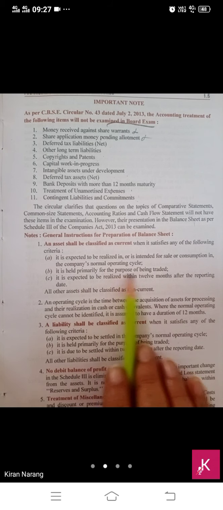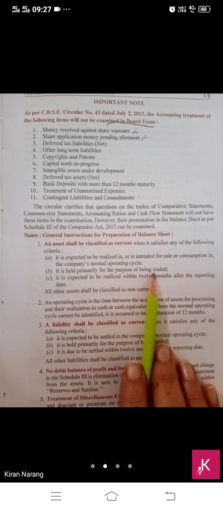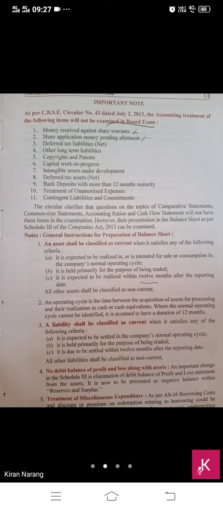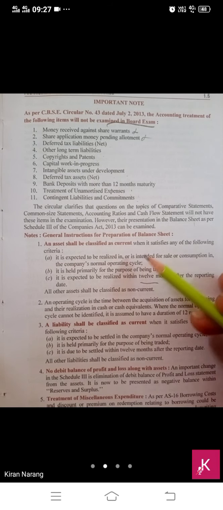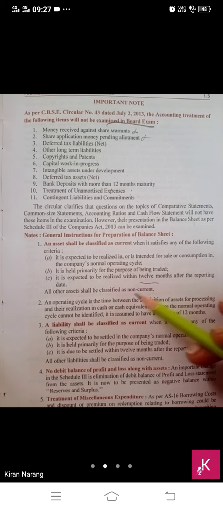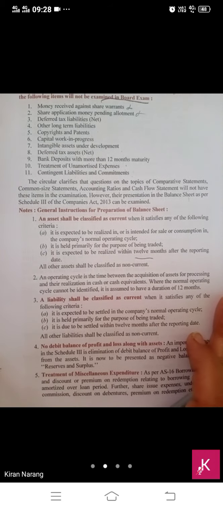It is held primarily for the purpose of trading and is expected to be realized within 12 months. All other assets shall be non-current assets. So if an asset follows these characteristics, then it will be a current asset. Otherwise, it will not be a current asset.